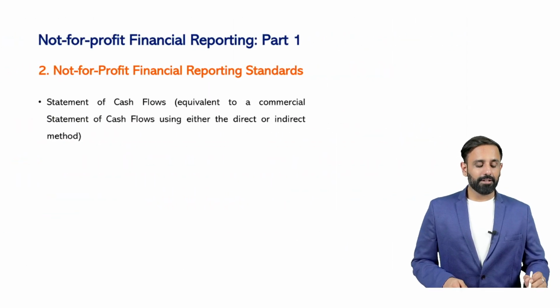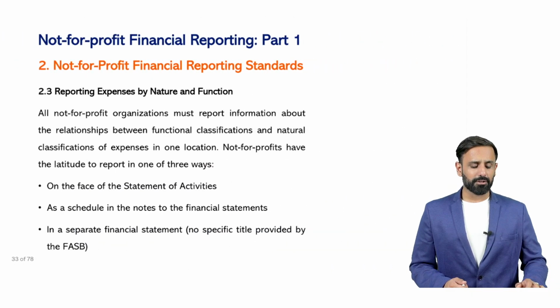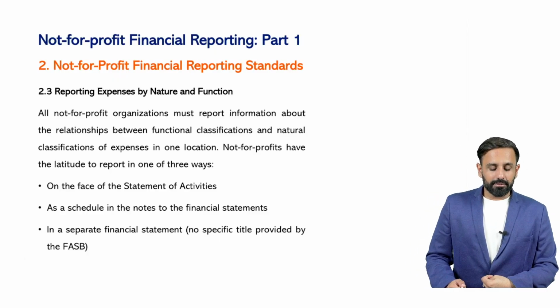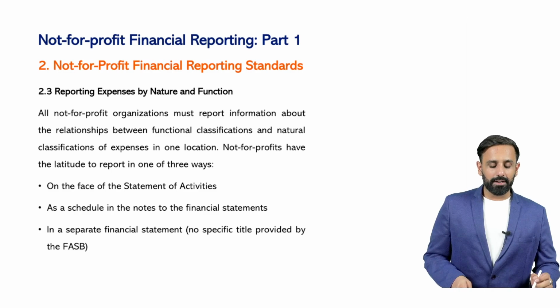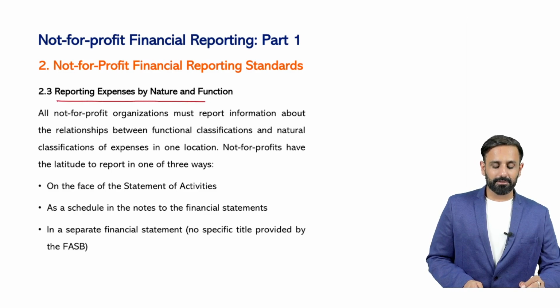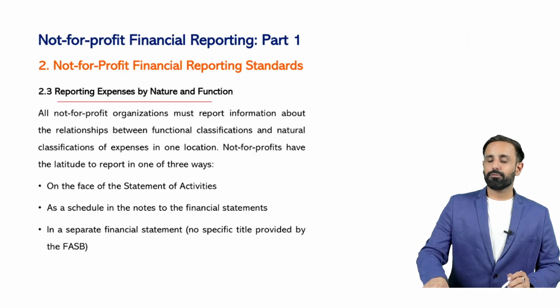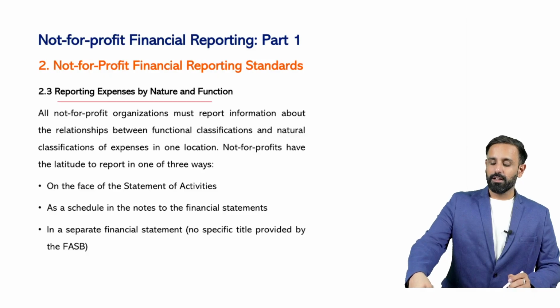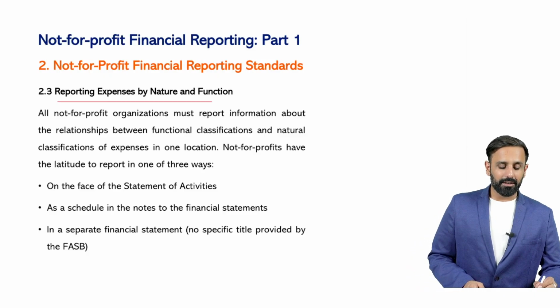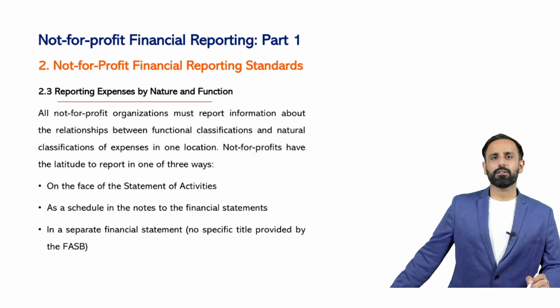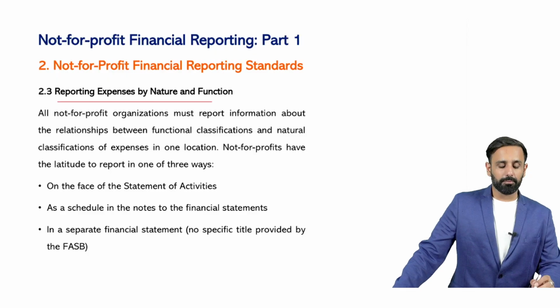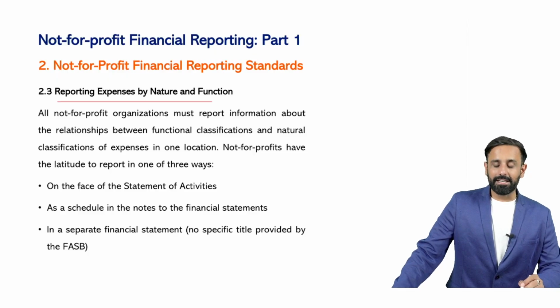Then we have to also prepare the statement of cash flow here. Okay? We have to also prepare the statement of cash flow, right? So I think you understood what we have discussed. Now next is reporting expenses by nature and function. This discussion I have already made, right? What does it mean here? Reporting expenses by nature and function. What does it mean? Here it means that we have to report the expenses by nature and function.